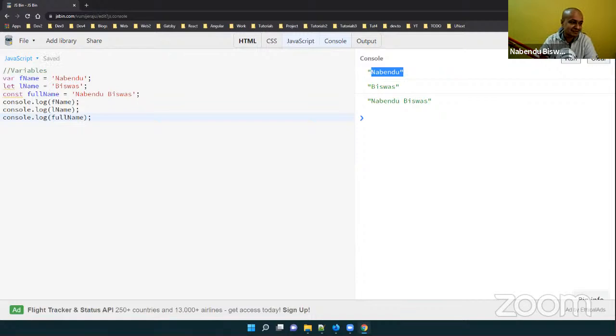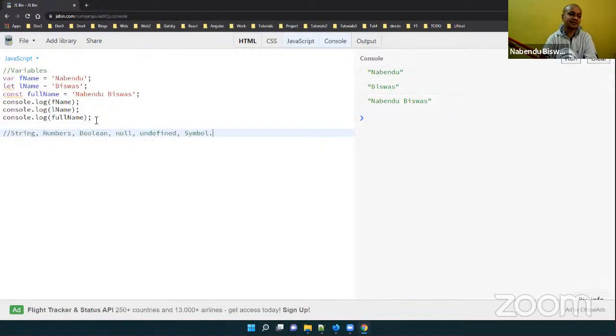What are they? One is string, second is number, boolean, null, undefined, and symbol. Just like in some other languages, here we have these 6 different data types: string, number, boolean, null, undefined, and symbol.